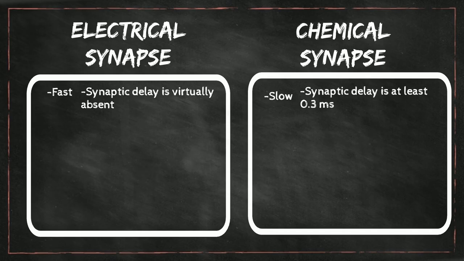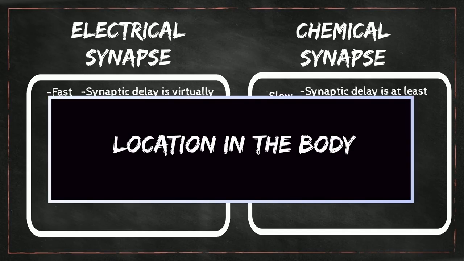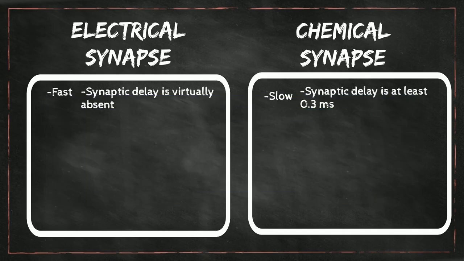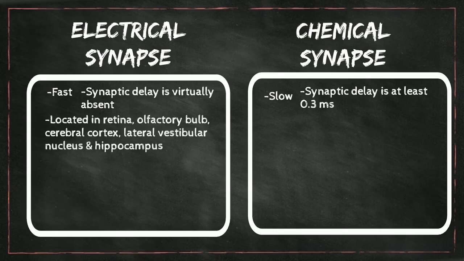The second difference is location in the body. Electrical synapse can mostly be found in the retina, olfactory bulb, cerebral cortex, lateral vestibular nucleus, and hippocampus. While chemical synapse can be found in most of the neuron junctions.